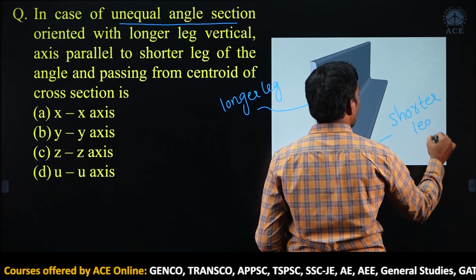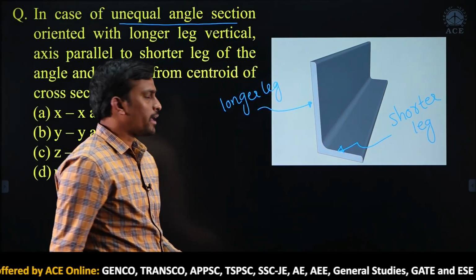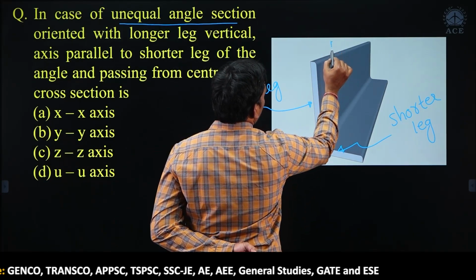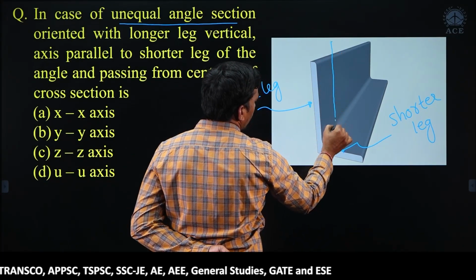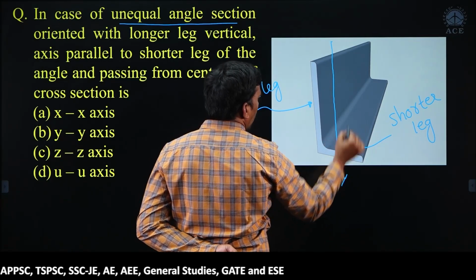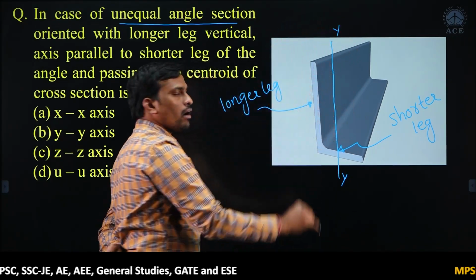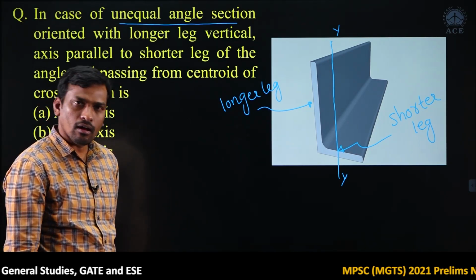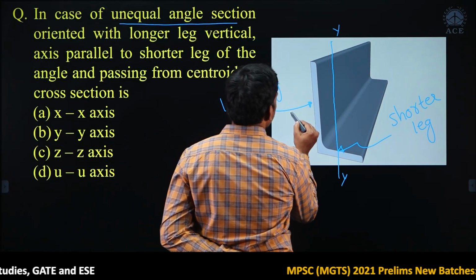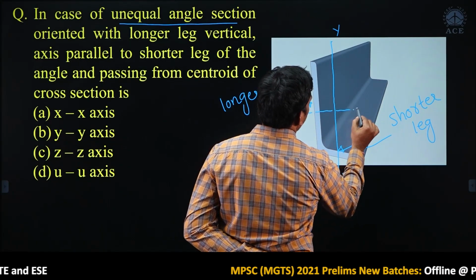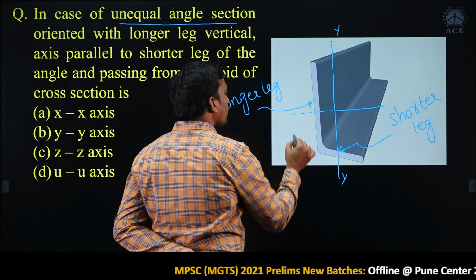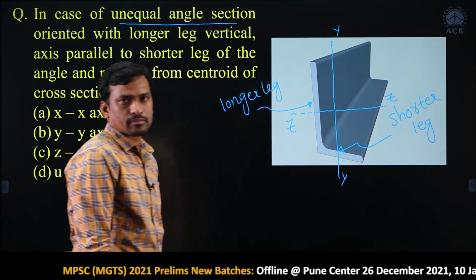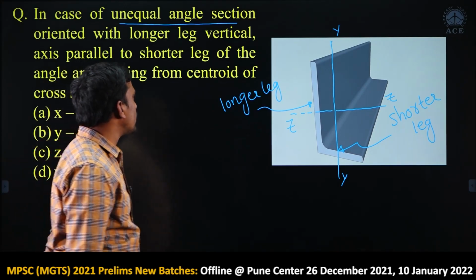Look here, this is the vertical axis parallel to the longer leg. Then this is the horizontal axis parallel to the shorter leg, then this is the z axis. Then tell me which option is correct.